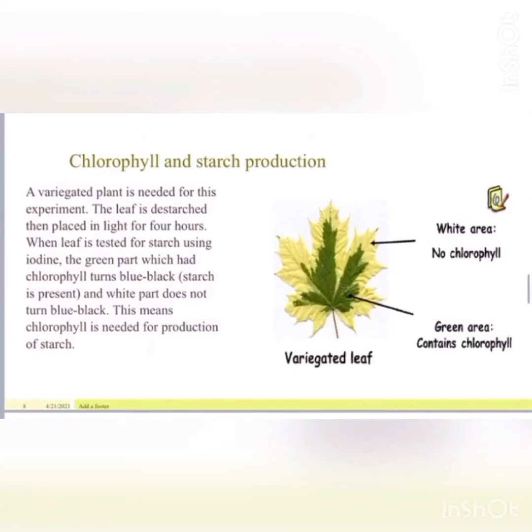So, chlorophyll and starch production. We're going to take a variegated plant leaf that has green and white areas. The green part will have chlorophyll, while the white part will not have any chlorophyll. Then we're going to test it for starch, and the green part will turn blue black, while the white part will turn brown. This means chlorophyll is needed for the production of starch.